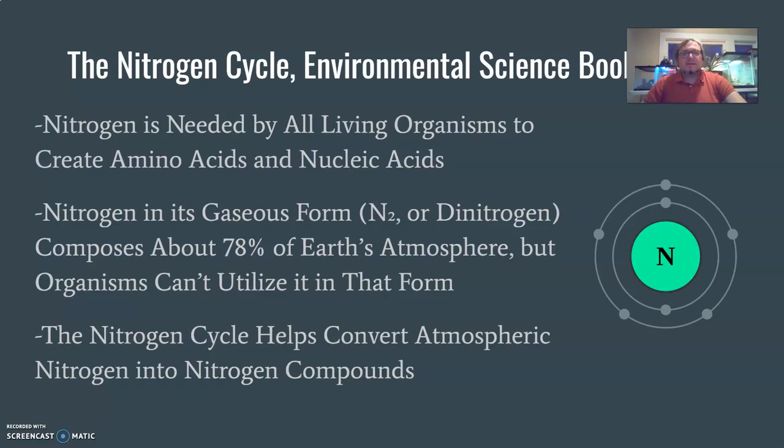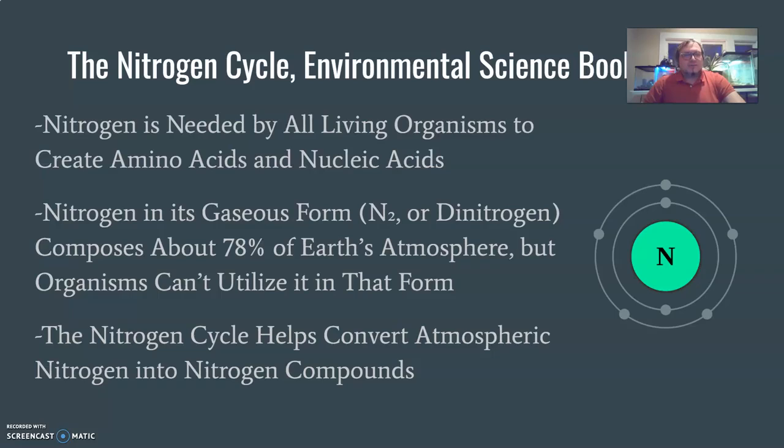nucleic acids. So if you take nucleic acids in the first two letters of each part, Na, and you start thinking about a molecular compound that's important that has Na as part of it, you might be thinking DNA, and that would be on the right track. So nitrogen is important because it helps us to form DNA. So it's essential for all life on Earth because, as we learned about with living things, DNA is what helps organisms to go through a lot of their bodily processes.